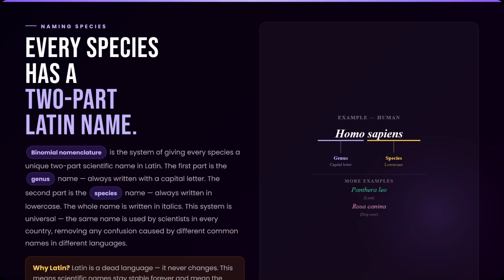For example, the scientific name for a human being is Homo sapiens. Homo is the genus, sapiens is the species. A lion is Panthera leo. A dog rose is Rosa canina. This system works because Latin is a dead language, it never changes, so the names remain stable forever and mean exactly the same thing to every scientist in every country. A biologist in Nigeria and a biologist in Japan both know exactly what Homo sapiens means without any translation required.